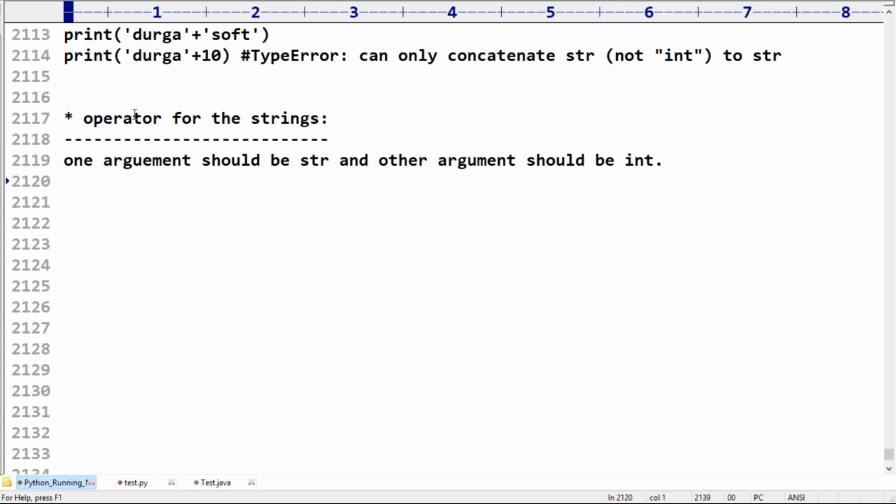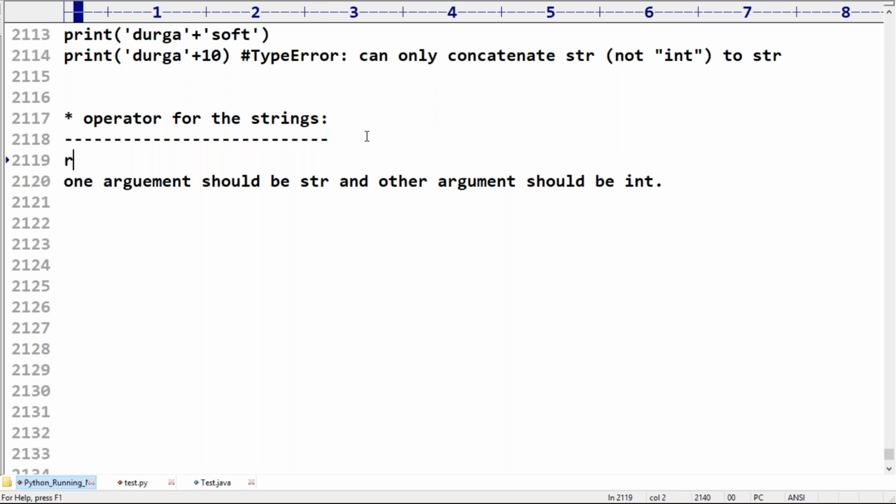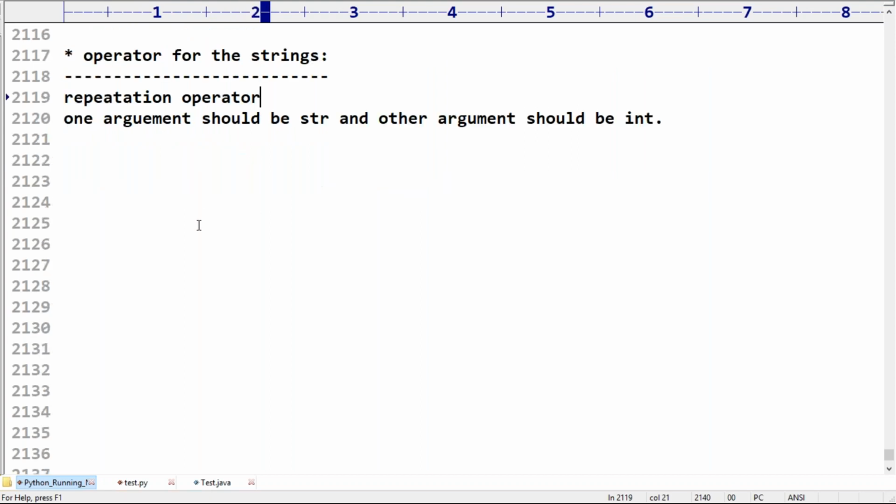Remember this. It simply acts as a repetition operator. Can you please repeat the string?